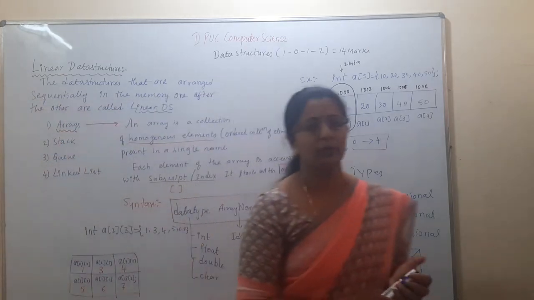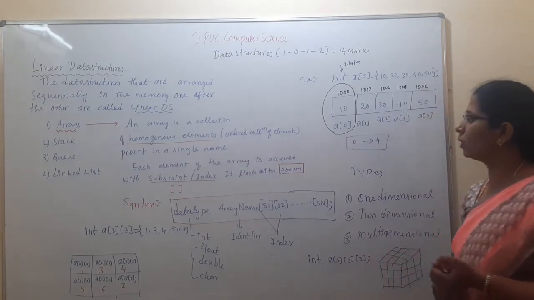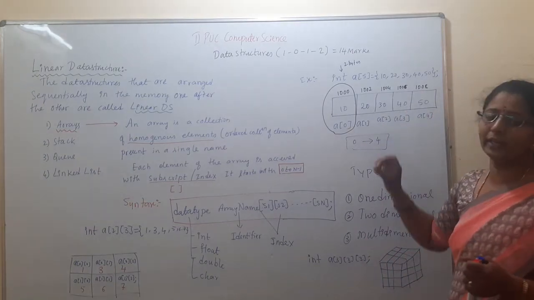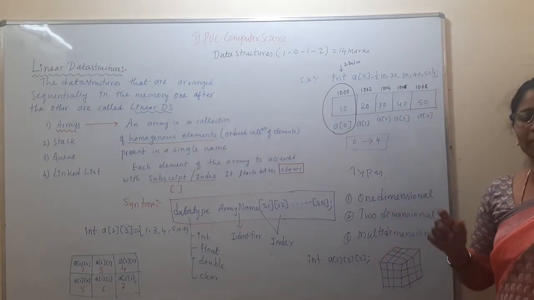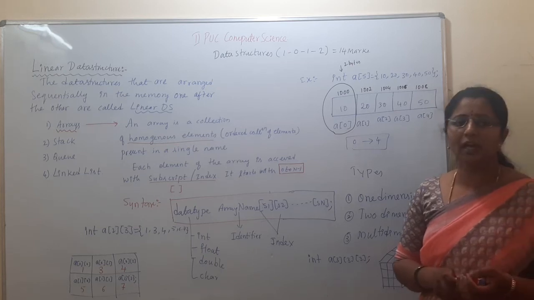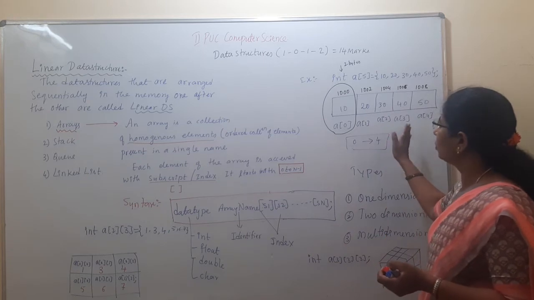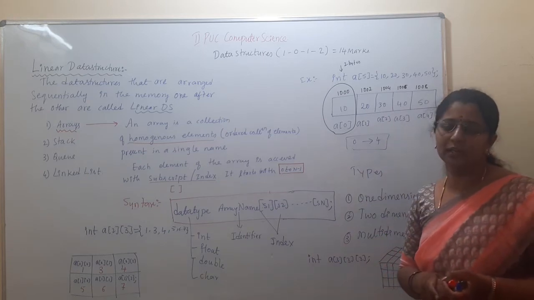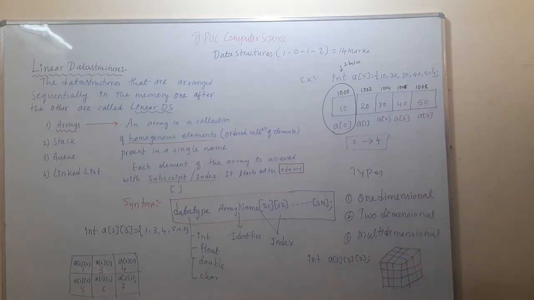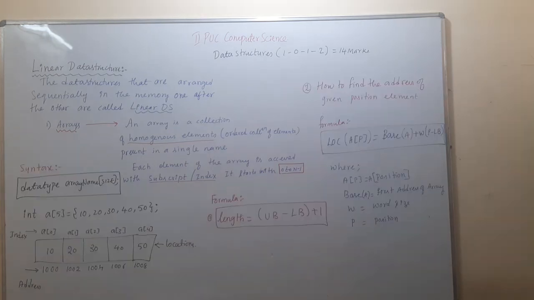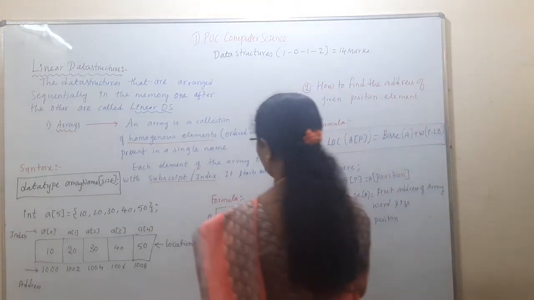Okay, so we'll discuss the one-dimensional array: how to find the number of elements, that is the length of the array, and the location of an element present in it.